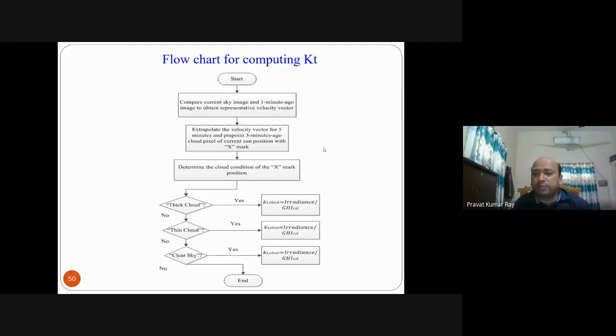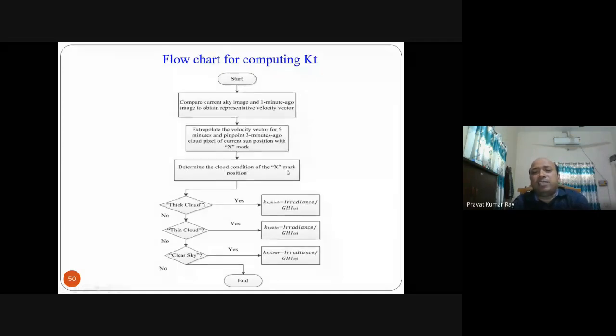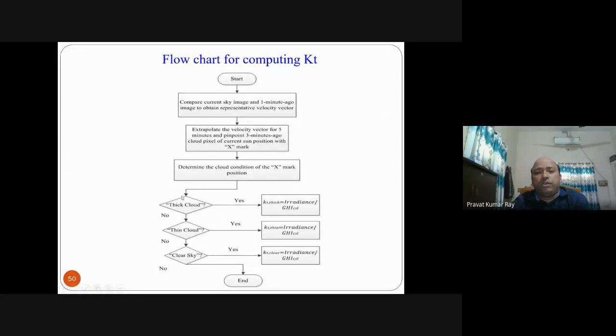At which pixel is the X position? Thin cloud, thick cloud, or what? That is extrapolation. So determine the cloud condition of the X mark, whether it falls where. If it falls in the thick cloud, then we can say that KT thick equals irradiance divided by GHICSL. This you are doing for the KT calculation. After KT calculation, forecasting is there. The irradiance value you can take from the measured data for this KT calculation.